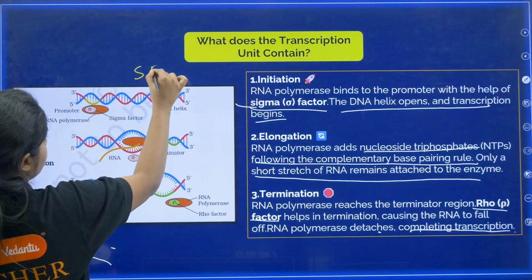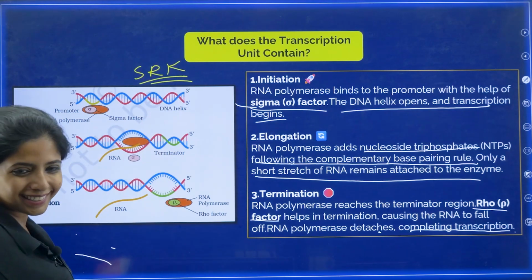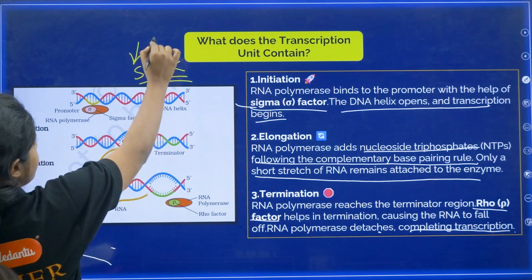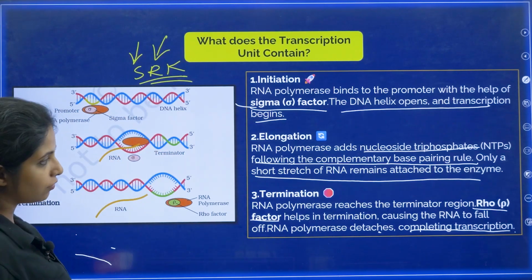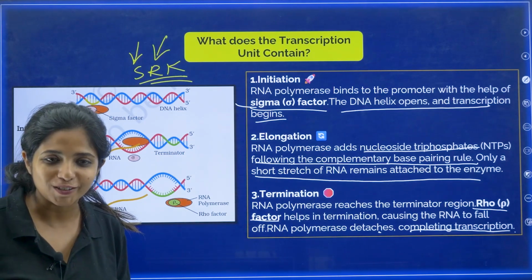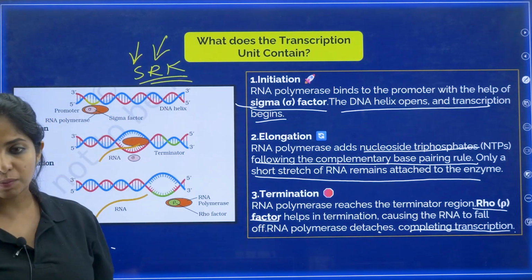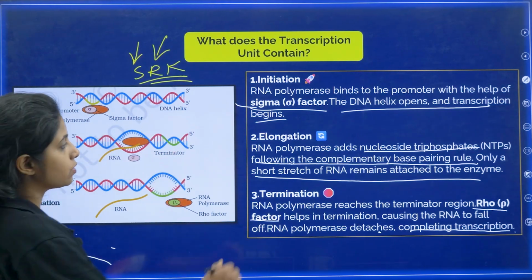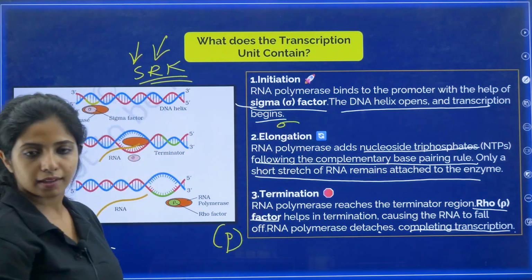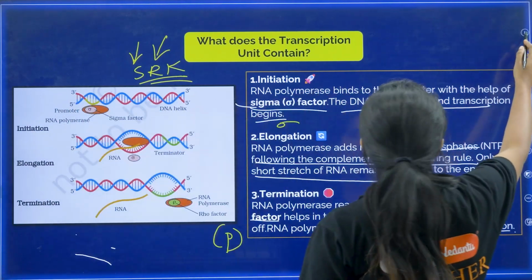Okay, SRK, Shah Rukh Khan. Here S is sigma, R is rho factor, which comes later, and K, I don't know what it is. You can think for your own and let me know also. But this is how you can remember. Sigma factor is the one that attaches first, and rho factor basically looks like a P. Okay, cool, done. Let's go ahead.